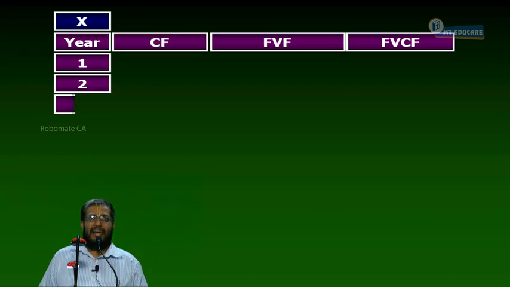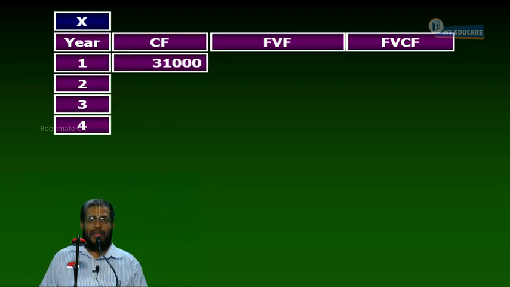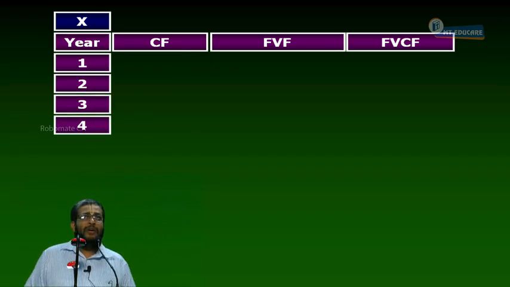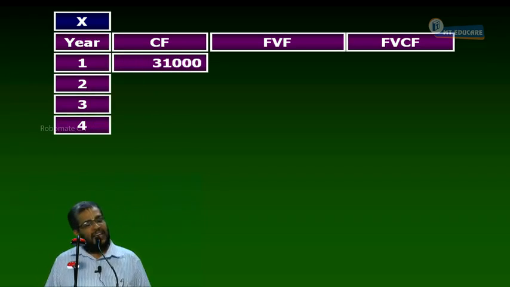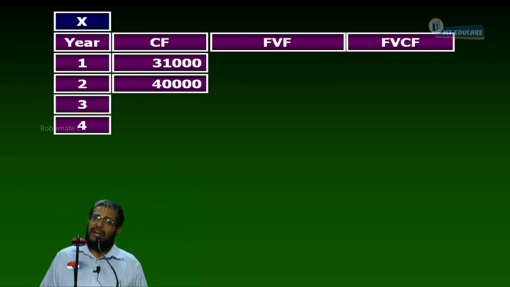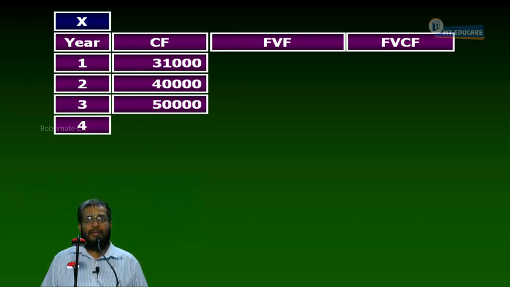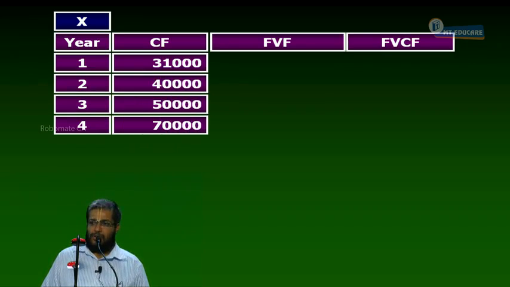First year, second year, third year, fourth year. Don't write anything. Listen. Project X, first year gives me how much? Second year, third year, fourth year. These are all the cash flows the project gives.